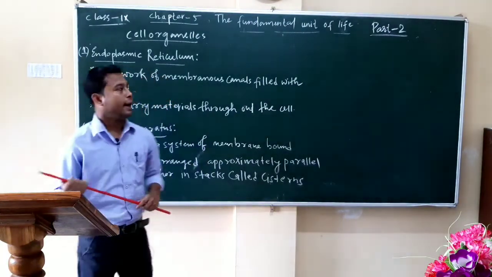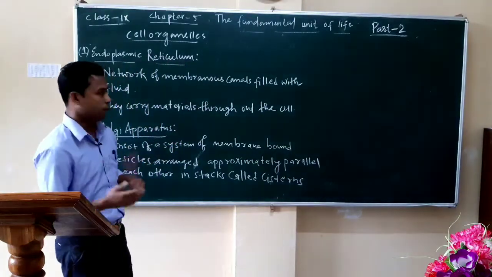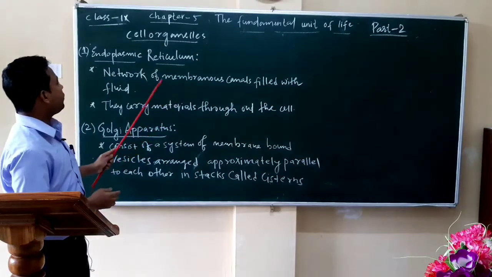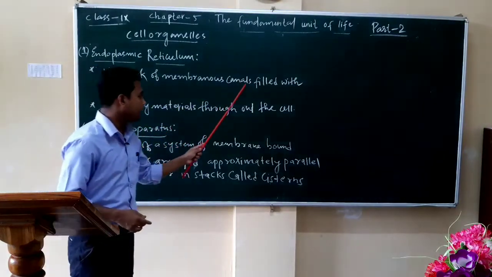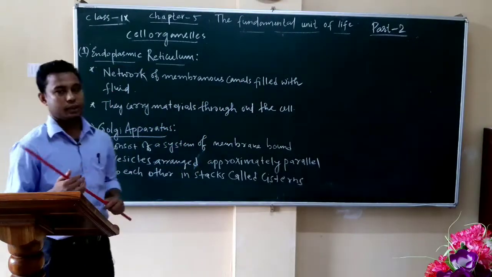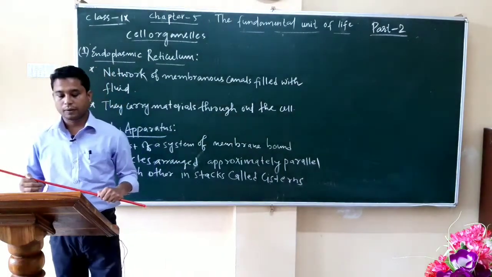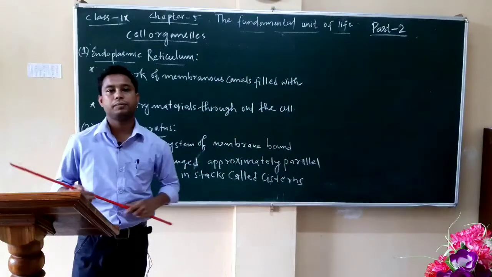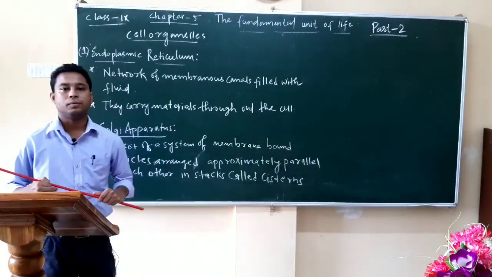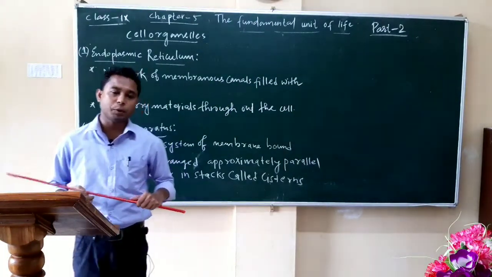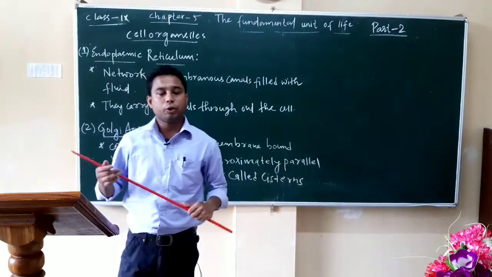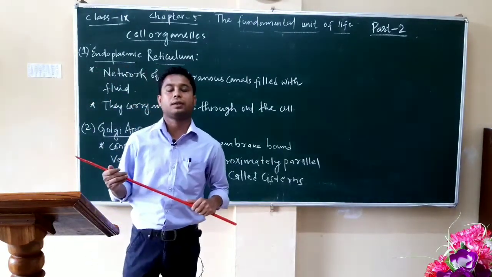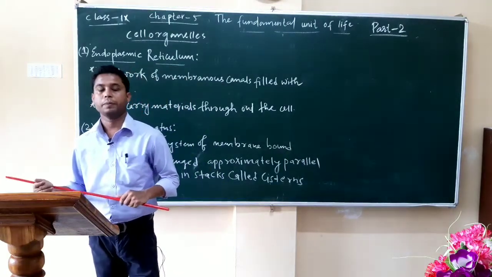First of all, endoplasmic reticulum. Endoplasmic reticulum is a network of membranous canals filled with fluid. They carry materials throughout the cell, and therefore they are known as the transport system of the cell. Now, there are two types of endoplasmic reticulum. One is smooth endoplasmic reticulum and the other is rough endoplasmic reticulum.